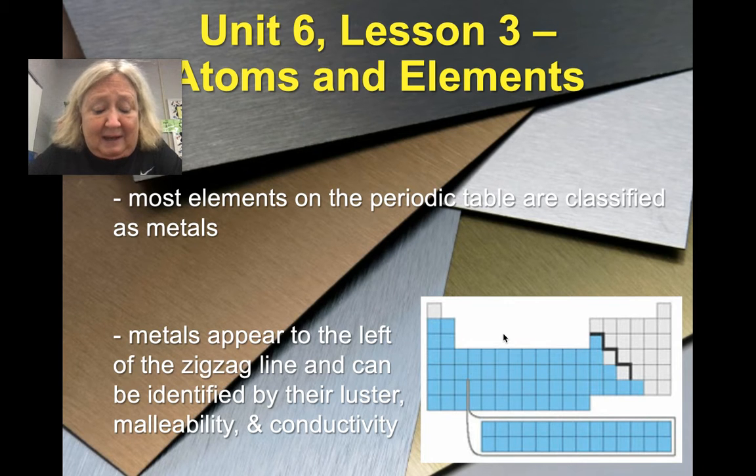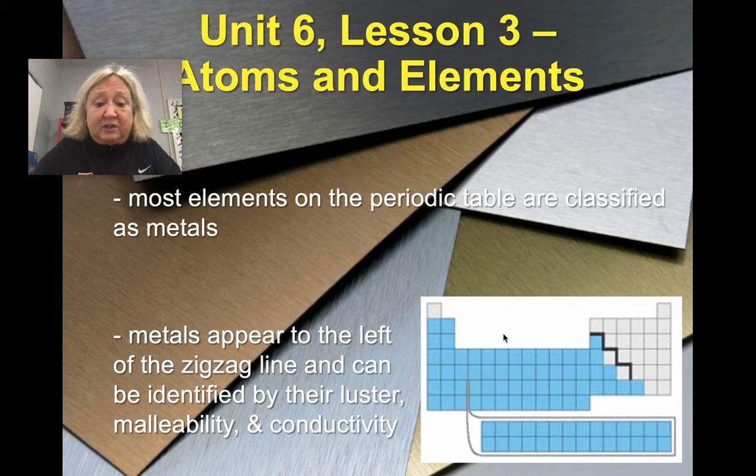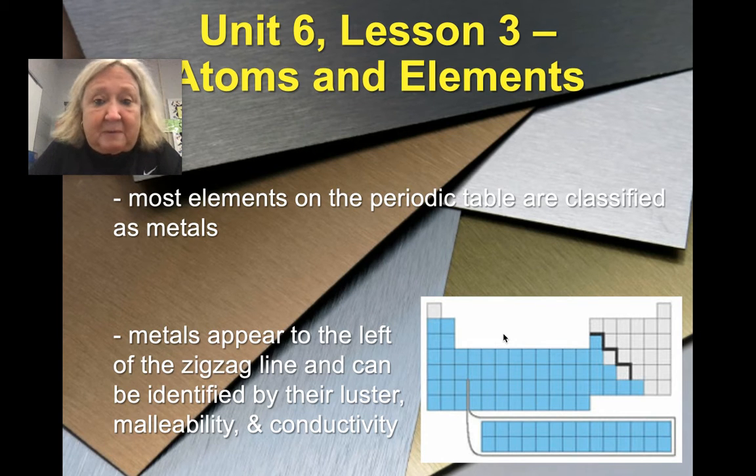They can be identified by three words. We've talked about one of them a little bit, and I want to talk about the other two right now. The word luster, and we'll get into a lot of that when we do minerals this spring, means shiny. So if something is shiny, it has luster. If it's dull, with no shine to it, it has no luster.